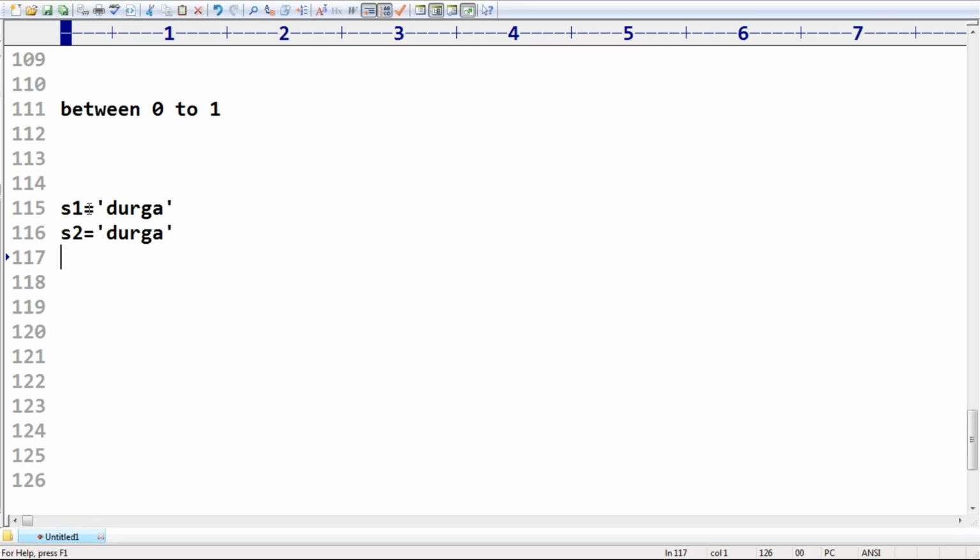In any Python program, how many different string literals are you going to use? Hardly 10 or 20 or 30 or 1000, something like a fixed number only.